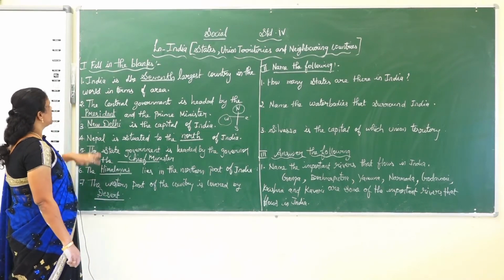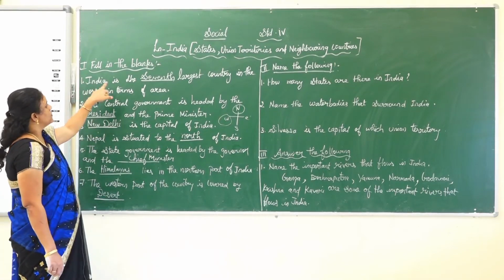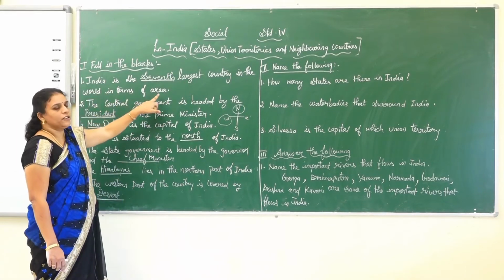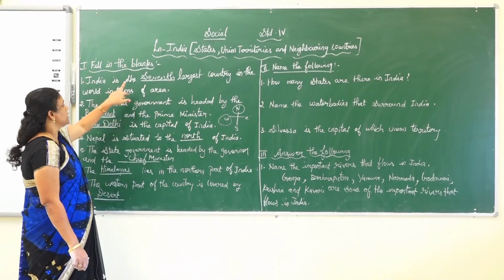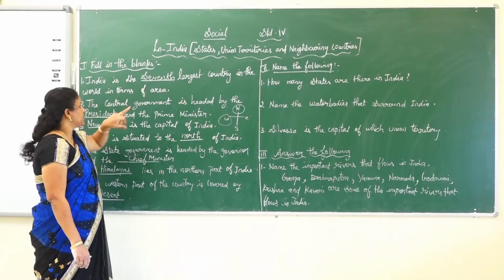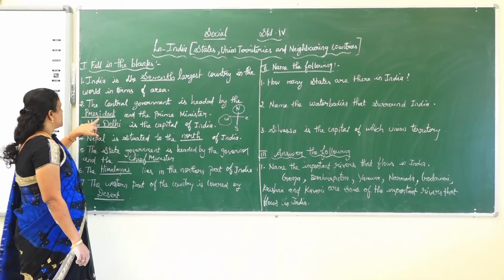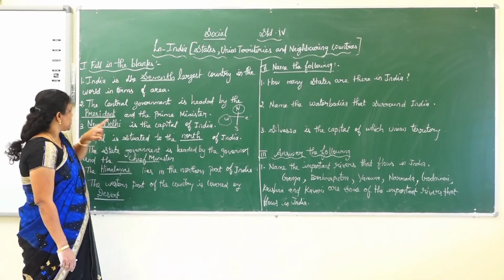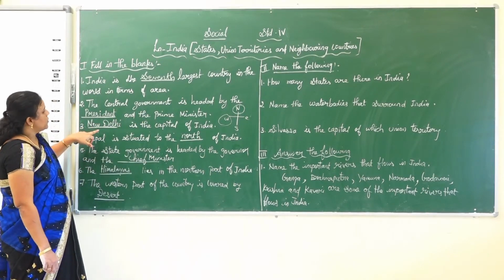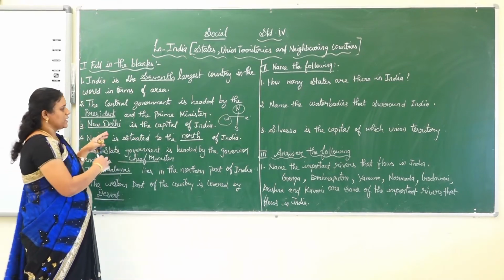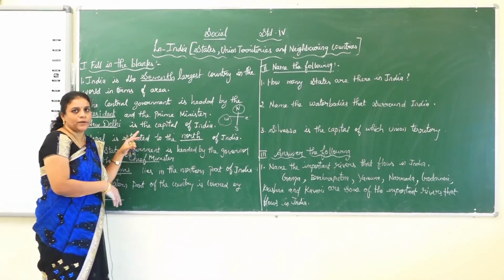Once again, I will repeat the fill-ups. India is the 7th largest country in the world in terms of area. Second, the central government is headed by the president and the prime minister. Third, New Delhi is the capital of India. In the next class we will learn the states and the capitals.